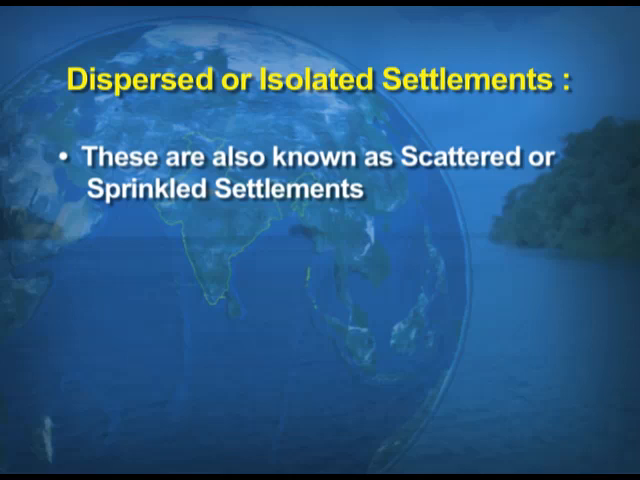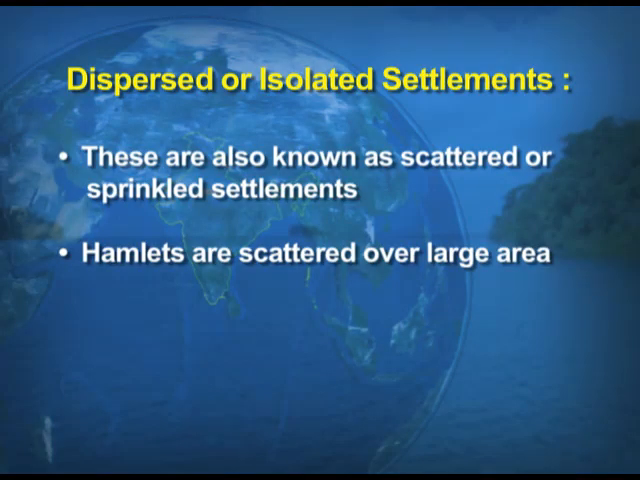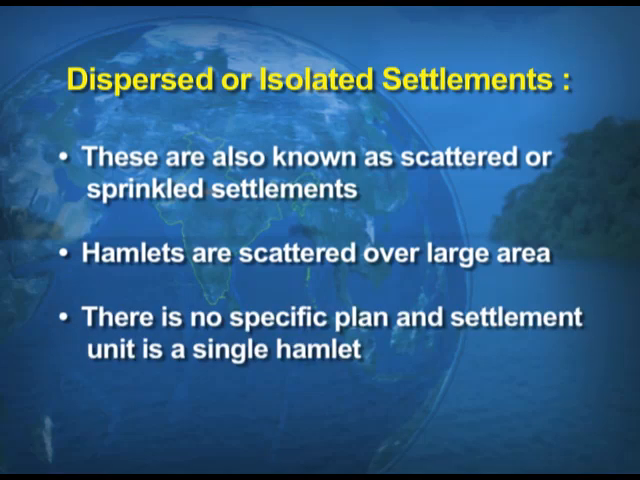Now, the last type is dispersed or isolated settlements. These settlements are known as scattered or sprinkled settlements because they are dispersed. Hamlets are scattered over large areas. There is no specific plan and the settlement unit is a single hamlet. Because it is a single hamlet, there is hardly any plan, as we have discussed, the linear shape, rectangular shape, star shape. So, these shapes are not found in the dispersed settlements. And lastly, the settlements are found in the form of isolated huts.